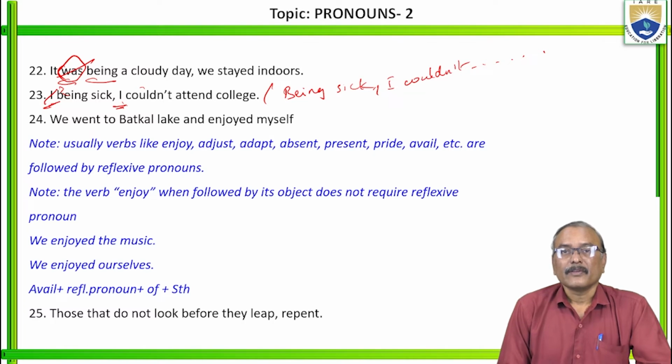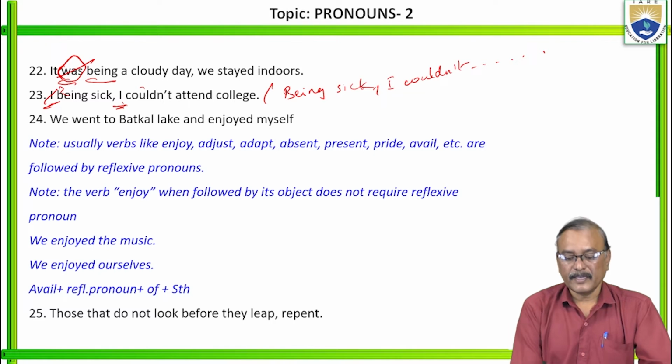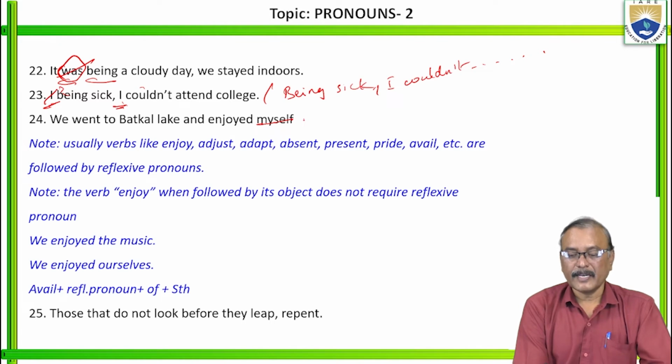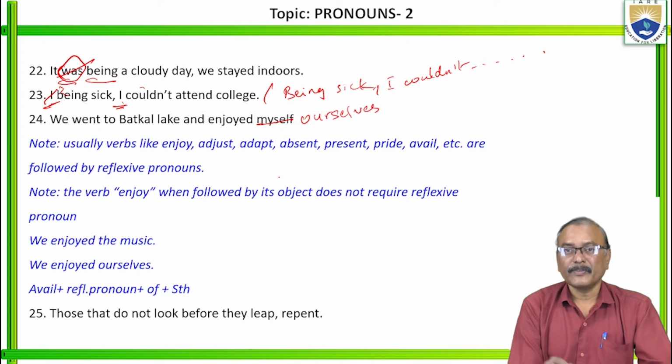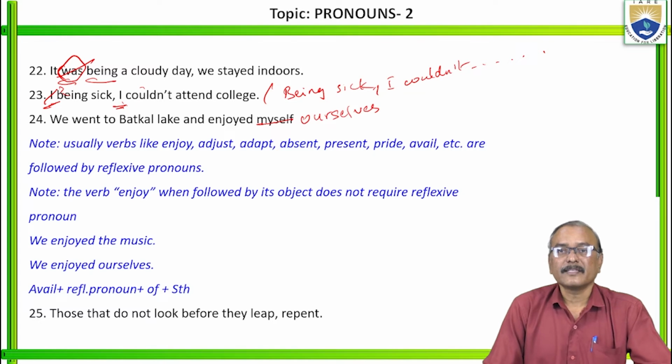Next, we went to Bhaktal Lake and enjoyed. So who enjoyed? We enjoyed. We enjoyed ourselves here. It should be followed by a reflexive pronoun. We enjoyed ourselves, not myself.